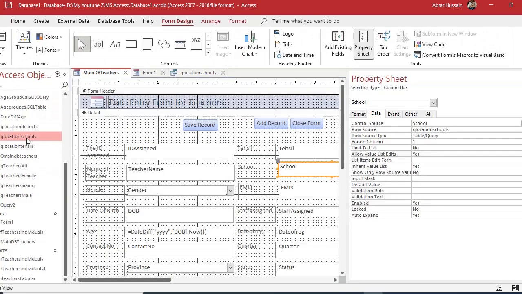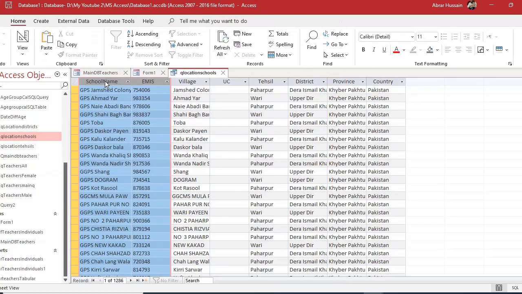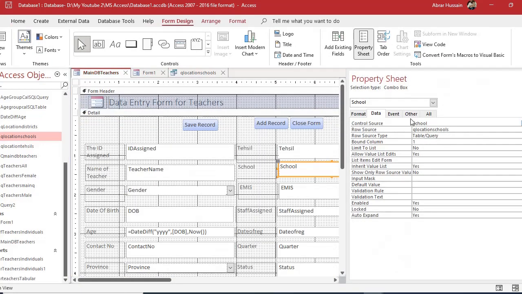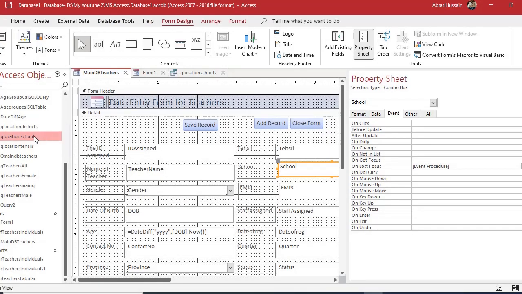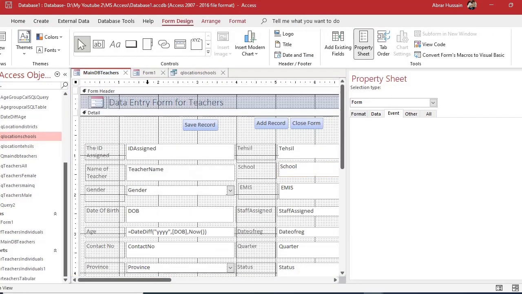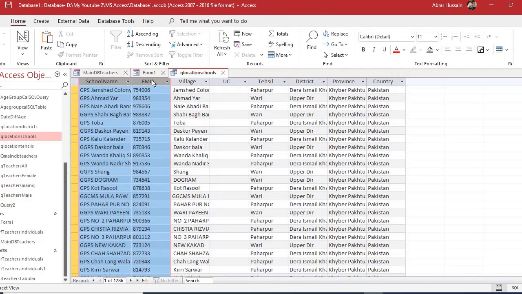The issue here is that if you look at this school list, there are two columns, and this EMIS is column number 2. This is column number 1. But in this command, we said EMIS should be equal to school column 1, because Microsoft Access considers the first column as 0 and then the next column as 1. So that's why it's working on 1. That EMIS should be equal to the school cell, the school column 1.